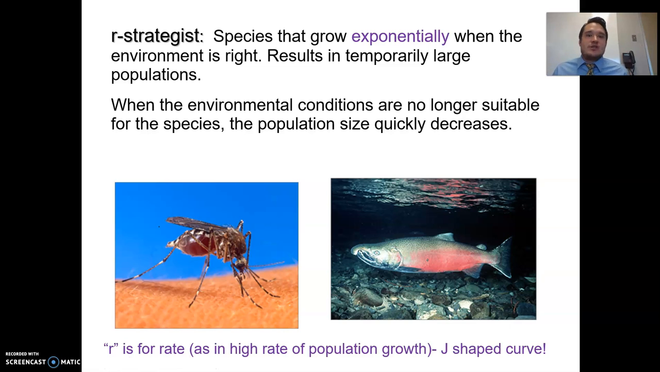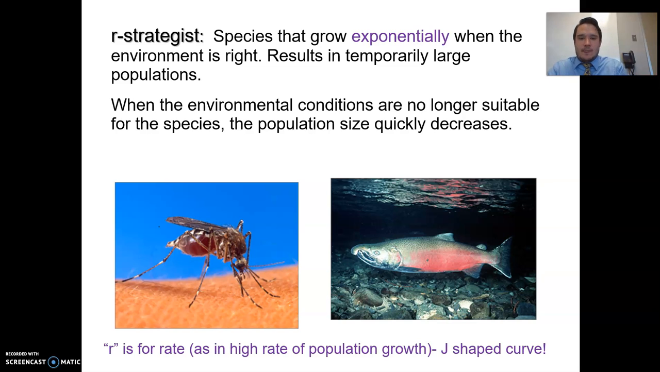Then we have our R strategist. Species that grow exponentially when the environment is right. It results in temporarily large populations. When the environment conditions are no longer suitable for the species, the population size quickly decreases. R is the rate, as in high rate of population growth. This is our J-shaped curve.